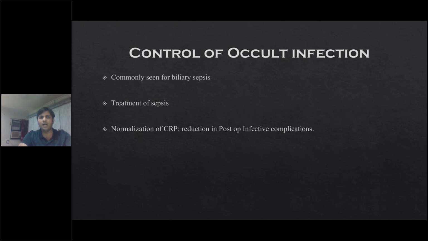So if we give an antibiotic course for a week or 10 days and see the CRP has normalized, to less than 50, these patients usually improve and fare very nicely with regard to post-operative complications. One study was recently published by Dr. Jagannath and his team, where high CRP levels were compared to those where CRP levels were brought down to normal after antibiotic therapy. They found that infective complications were significantly reduced, specifically in Whipple.